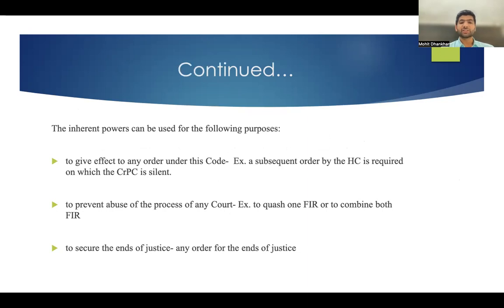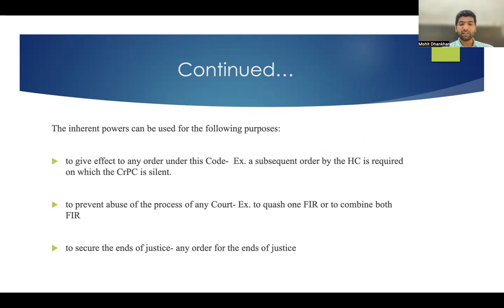Now, when such powers can be used, for which purposes can be used? As I mentioned earlier, there are three purposes which has been provided in section 482. The first is that to give effect to any order under this code.